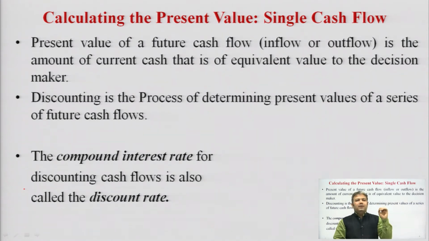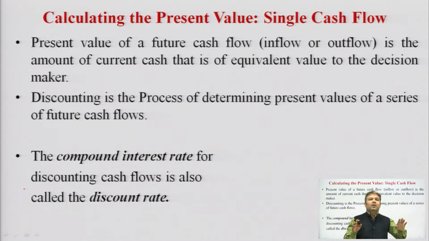The third important thing here is that the compound interest rate for discounting cash flow is also called the discount rate. So, the rate of interest is i, small i, and n was the number of periods. The rate of compounding i, the compounding value factor here, is going to be reversely used as the present value factor.